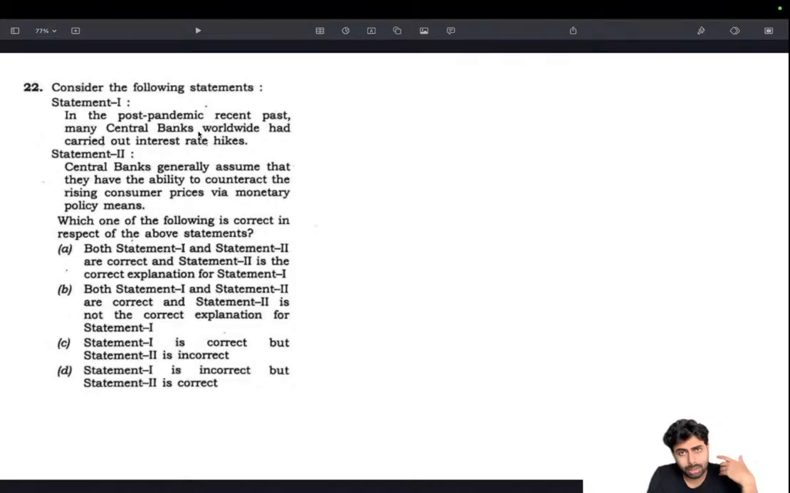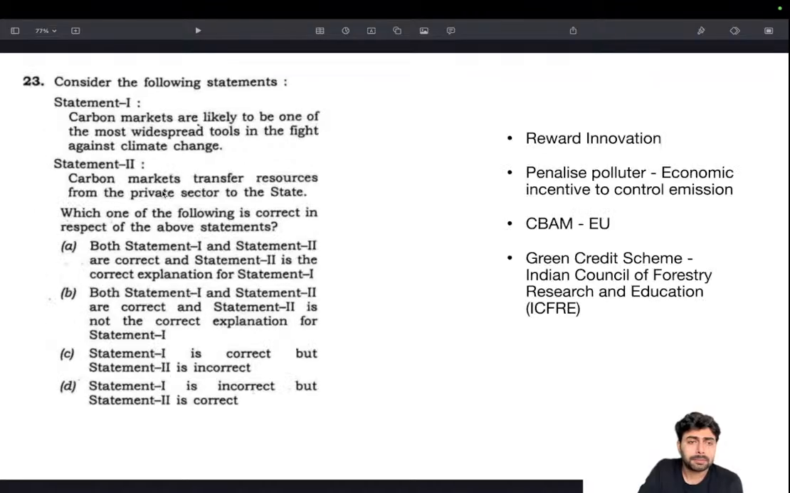Of course, if there is inflation, there will be fiscal measures also to counter the supply side of things. Both of the statements make perfect sense, and this could be a reason for this, obviously. So 22A. That's how we arrive at the answer, 22A. Moving on. Next question.